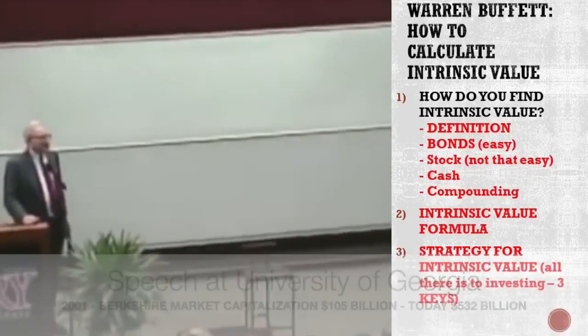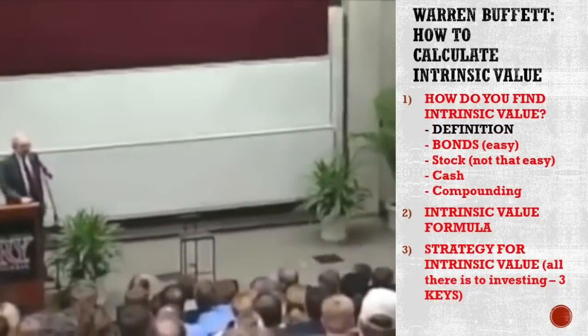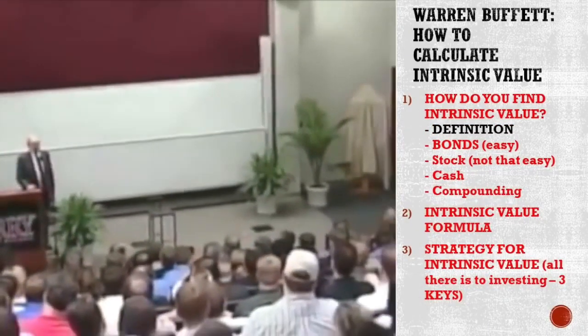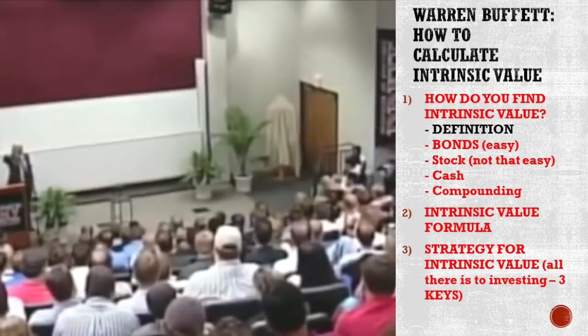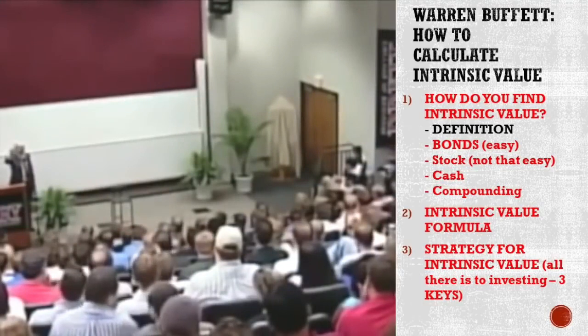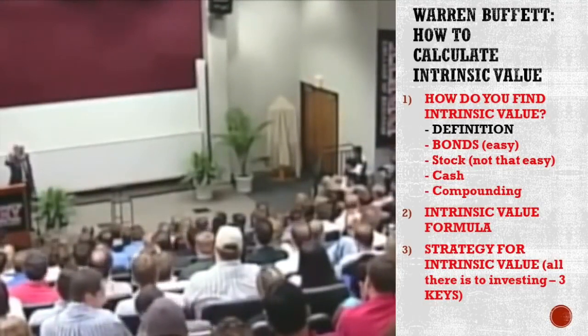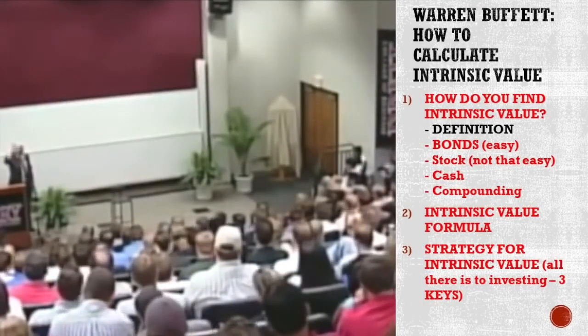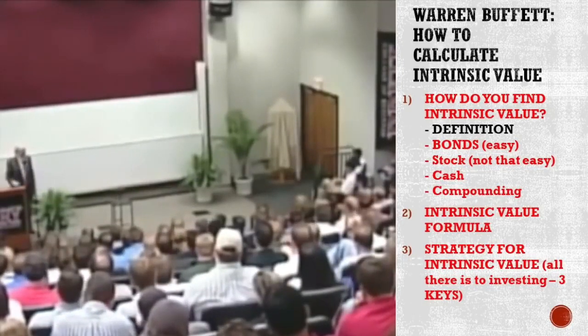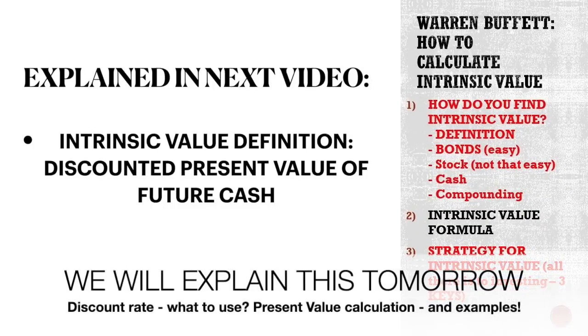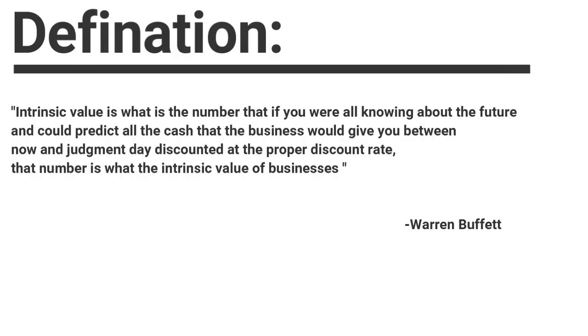Let's start with the definition as per Warren Buffett. Well, intrinsic value is the number that, if you were all knowing about the future and could predict all the cash that a business would give you between now and Judgment Day, discounted at the proper discount rate, that number is the intrinsic value of a business. And the formula, Warren? Discounted present value of future cash. Yeah. Thank you, Warren.